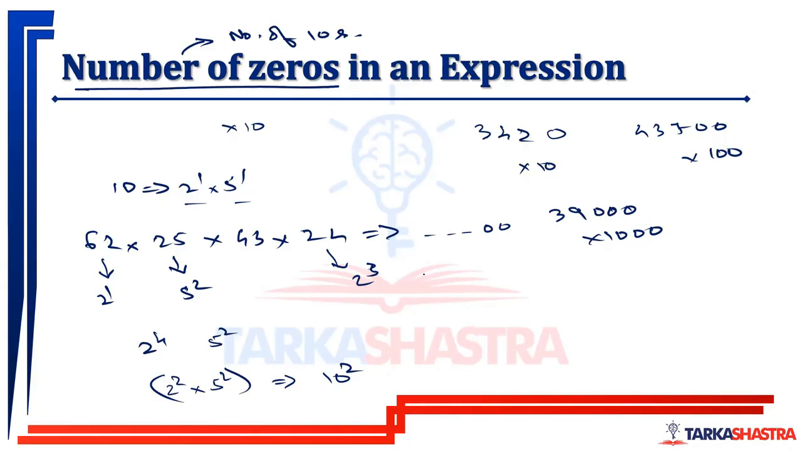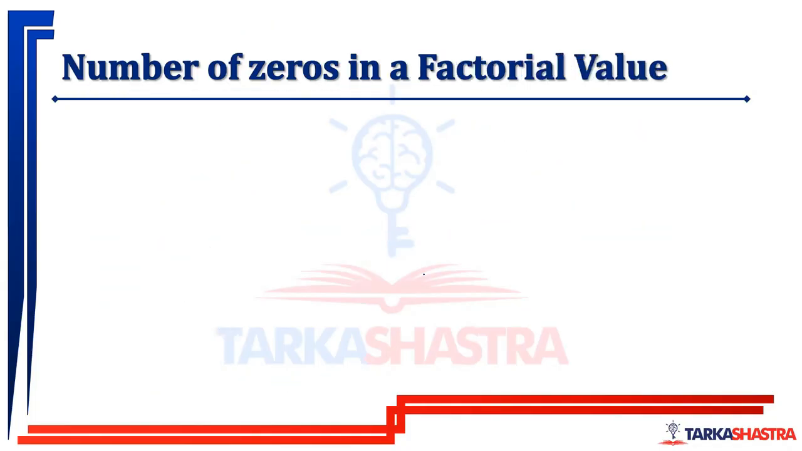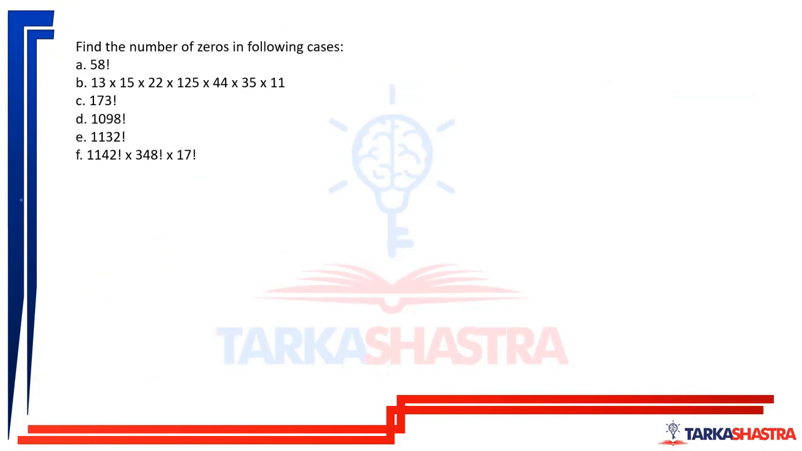Okay, this is how you find out the number of zeros in an expression. Let us try to find out the number of zeros in this expression, and then we'll move to the factorials. So what we have, 13 into 15. So 15 will give me 1, 5. 22 will give me 1, 2. 125 will give me 5 to the power 3. 44 will give me 2 to the power 2. And 35 will give me 5 to the power 1. So how much do I have? 5 to the power 1, 5 to the power 2, 5 to the power 5. So I have 5 to the power 5.